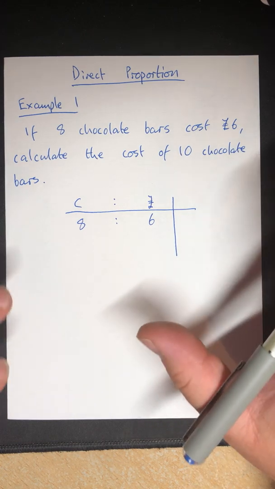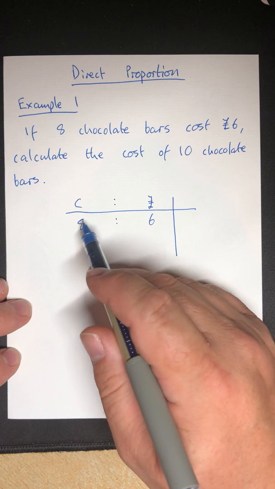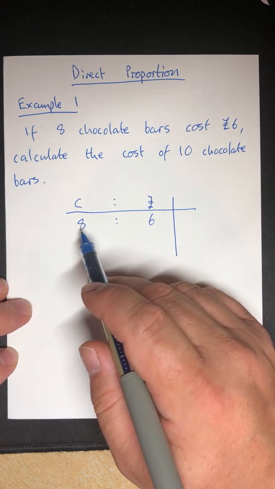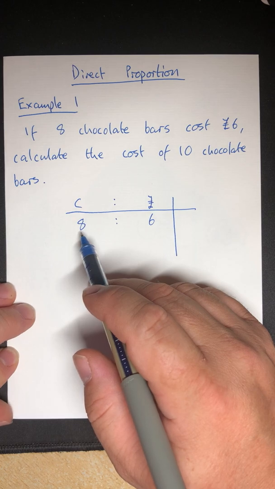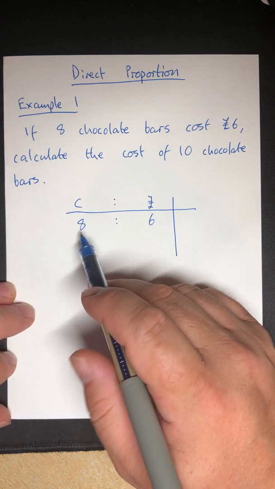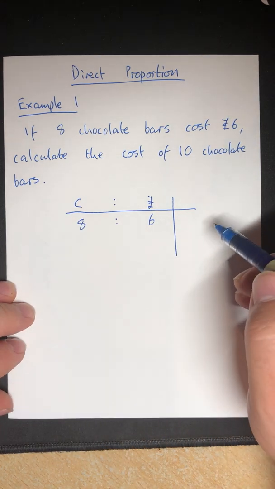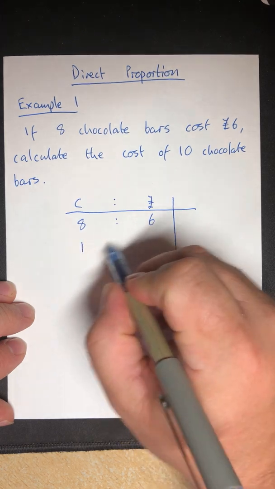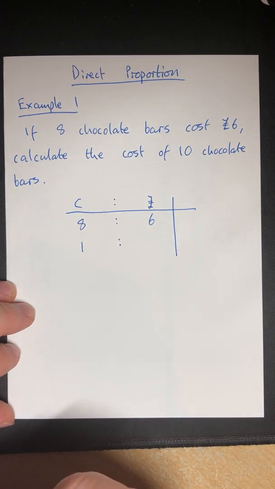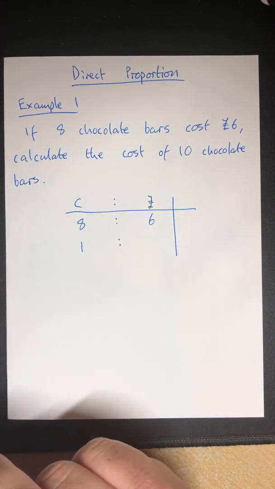So let's think about it. I want 10 chocolate bars. At the moment I've got 8, and that doesn't go into 10 in a particularly easy way. I could do it that way, but I think I'm going to put a step in the middle. And that step is to go down to what the cost of 1 chocolate bar will be. This is often called the unitary method, and it's a nice stepping stone in the middle.